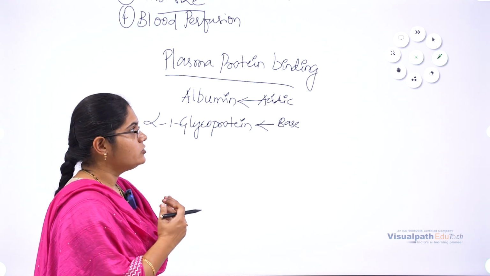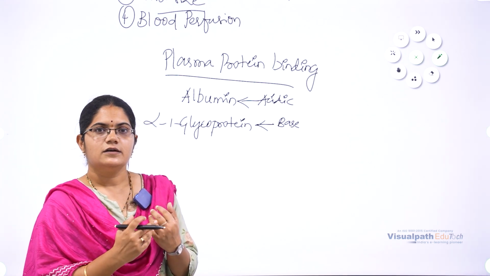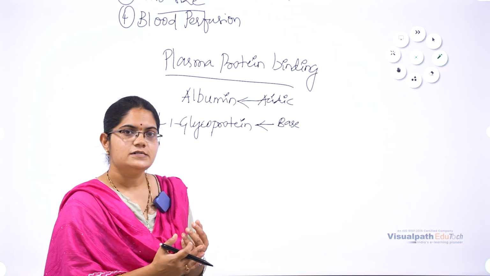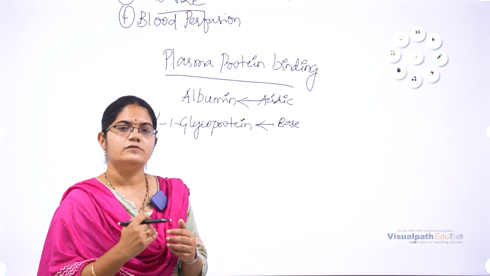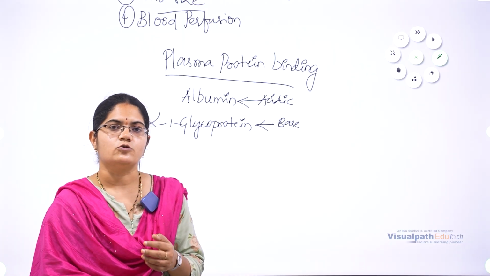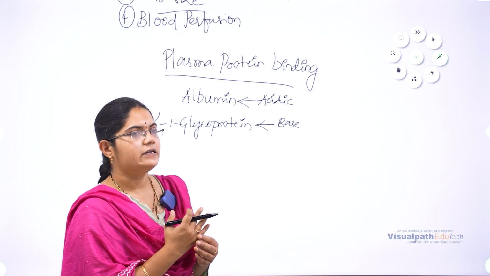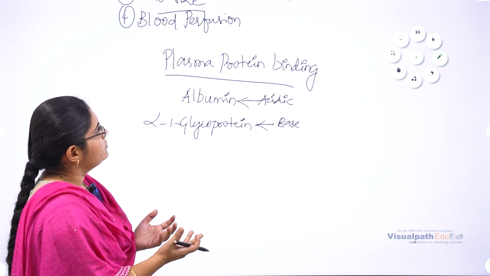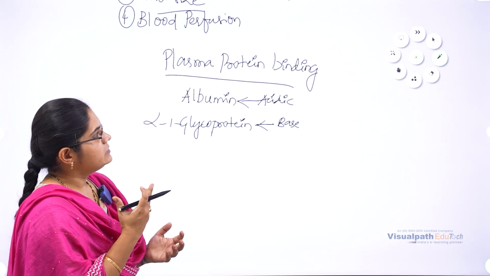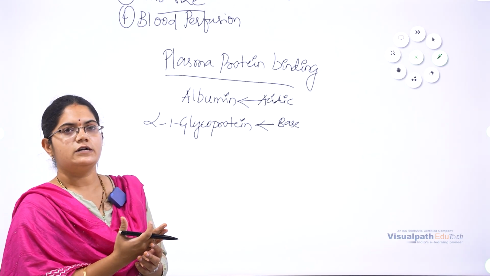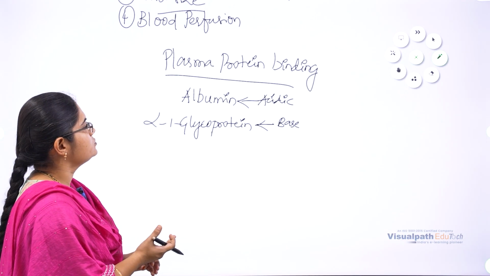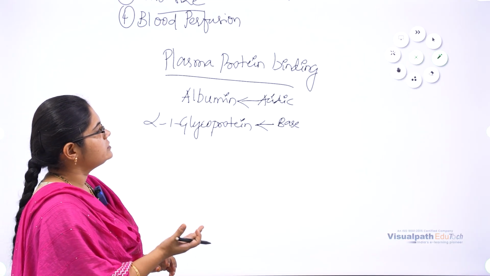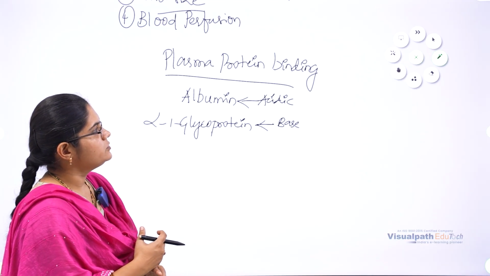So the effect of plasma proteins on the drugs is that they act as a reservoir and will release the drug when and where it is required. This is one of the factors affecting the distribution of the drug. And we have discussed the measure of distribution of the drug by volume of distribution, high volume of distribution, low volume of distribution, etc.